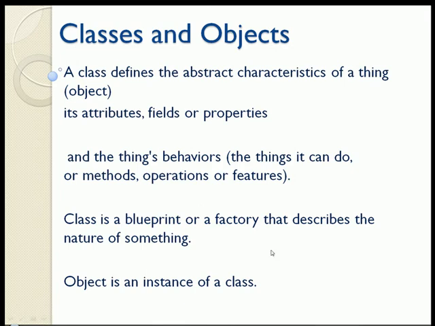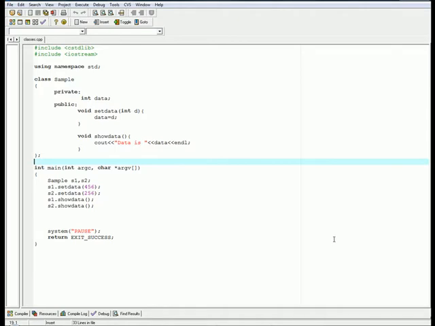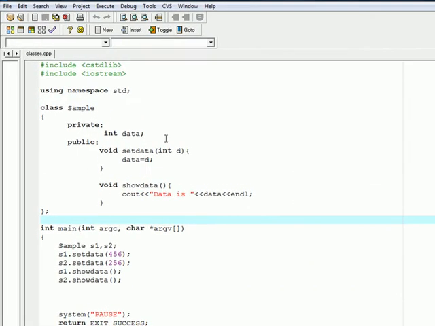Then let's see what an object is. An object is an instance of a class. Okay, now let's see how we can implement that class and objects.